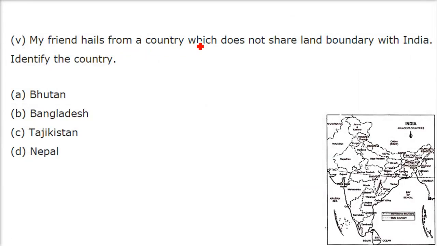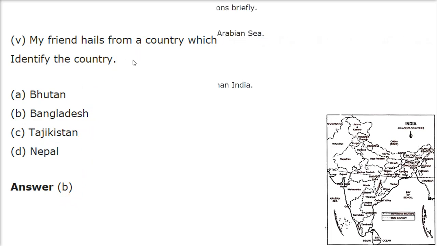My friend hails from a country which does not share land boundary with India. Identify the country. Bhutan, Bangladesh and Nepal, India has common borders with them. But Tajikistan, we don't share the boundary with Tajikistan. So this is the answer.